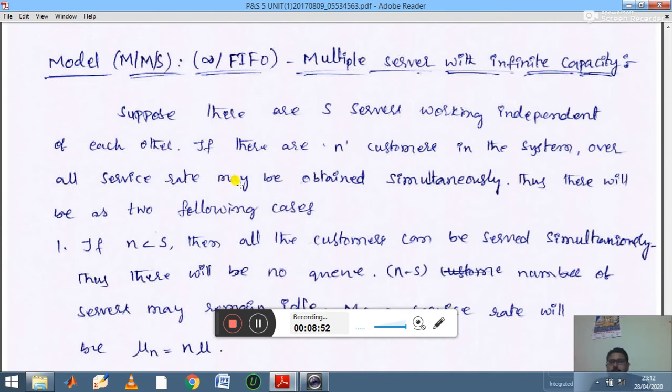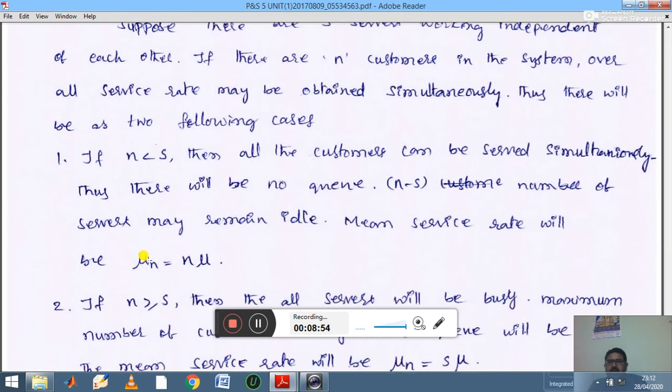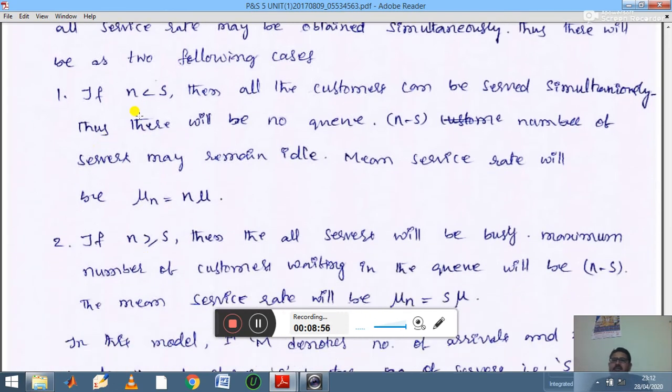In the same way, let us proceed with a few symbols. If n is less than S, the number of customers is less than the number of servers, then all the customers can be served simultaneously. Because there are several servers compared to the customers, we can expect good service, and there will be no queue.